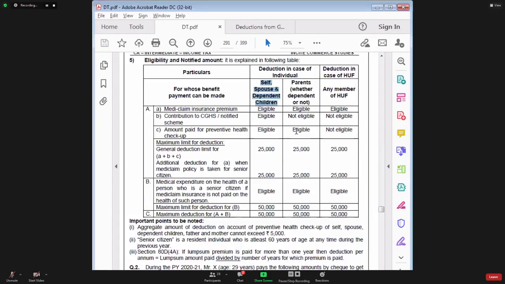In that case, definitely you can claim deduction. But to confuse you, he will say life insurance premium is paid for independent child. Now, if instead of correlating with section 80C, you try to correlate that with section 80D, then your answer will go wrong.